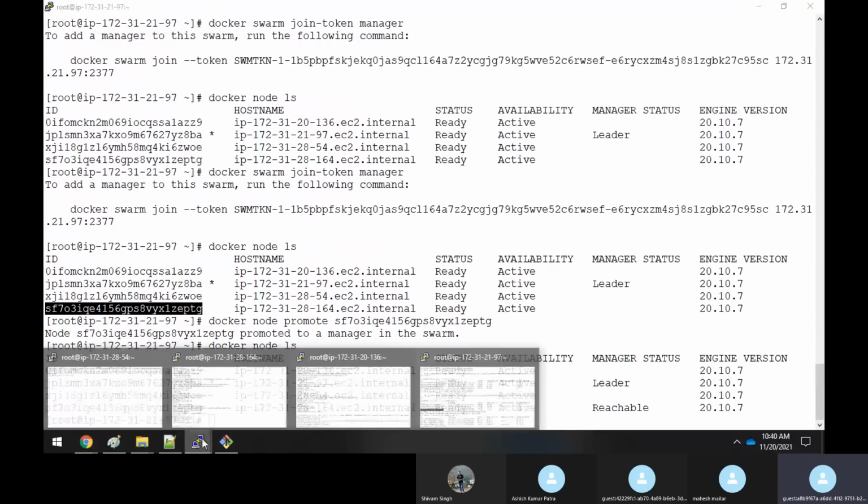Okay, so again, I want to demote it. I have to say docker node demote. I don't want to make it a manager. You can just say demote and specify this ID. So you will remove it from being a manager. Docker node ls, sorry, docker node ls. Now you have removed that node. Clear, sir, till here? So this was just a basic.